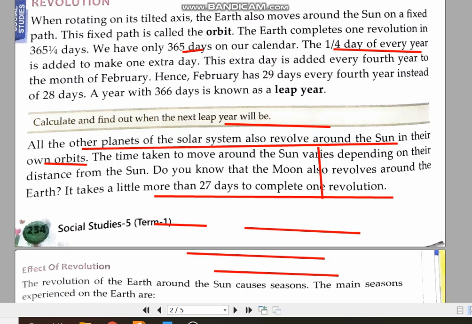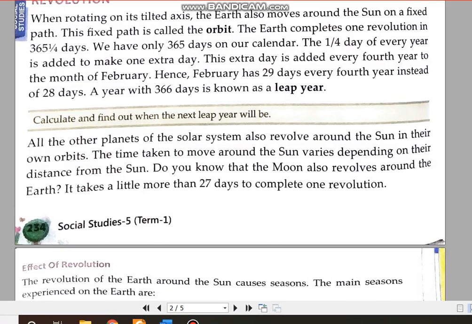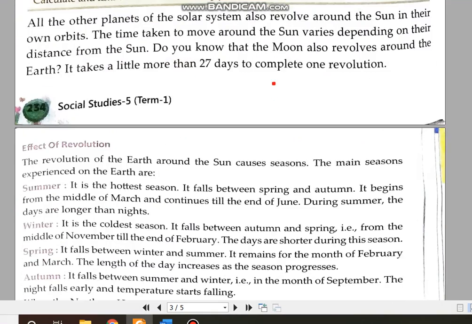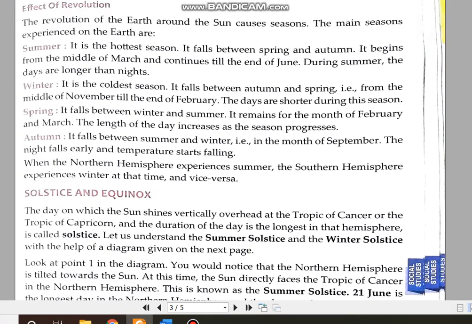Now, what happens because of the revolution? We know that because of the revolution of the earth, seasons are formed, that we already know. Yes, seasons are formed, and the main seasons are four. The first one is summer, that means presently we are having the summer season. Winter season, normally it starts from October until January. Then we are having the spring season. Spring season is a season which falls between winter and summer. That means the months of February and March, which we have already covered.